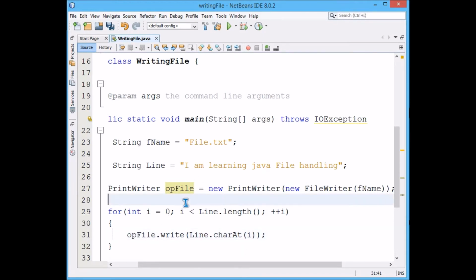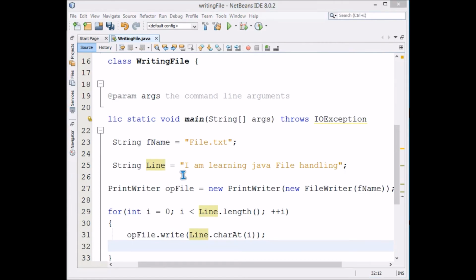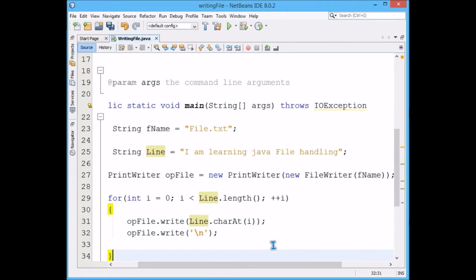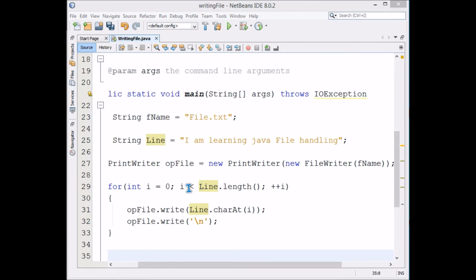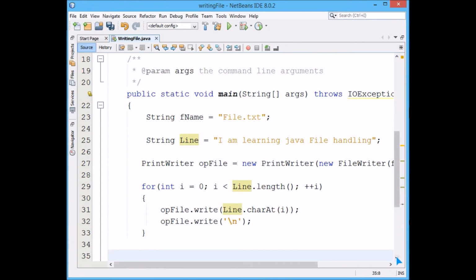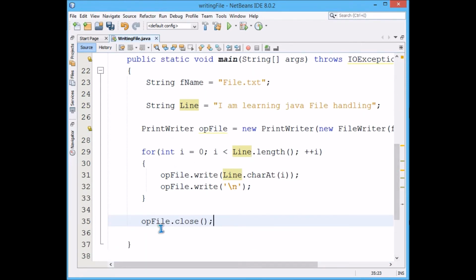So this is the file in which we are going to write, and this is the line from where we are taking every character, and I'm just placing a \n. This is just to show that each character has been written. This has nothing to do with the program as such, but it is just for the sake of the viewer. And once you are done, you can close opFile. This is very important. As a good programmer, always open a file, always close a file before you end the program. This is most desirable.